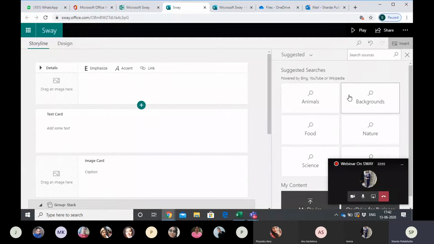Now at this point of time, we are talking about making a Sway for our nomination, MIE nomination. That's more important for us because we are almost on time. Today is already 12th or 13th of June. Today is 13th of June. So hence we focus on that part. Now here I begin. So here I will write MIE. It will pull up. I have started writing. I just clicked on the first cue card. Nomination.